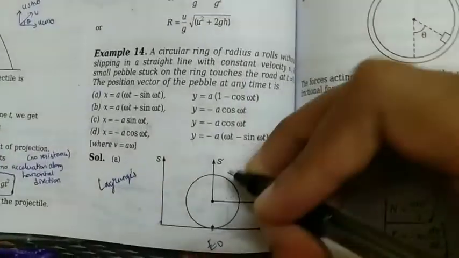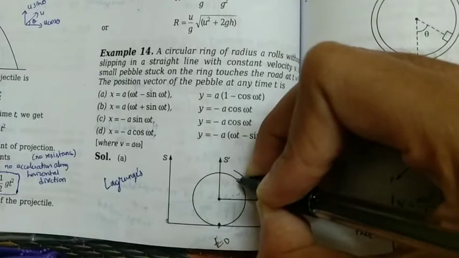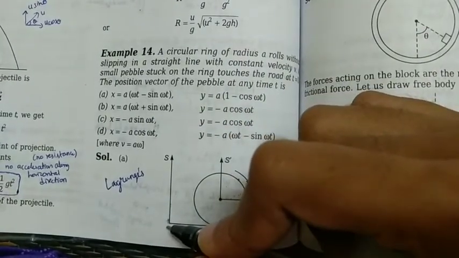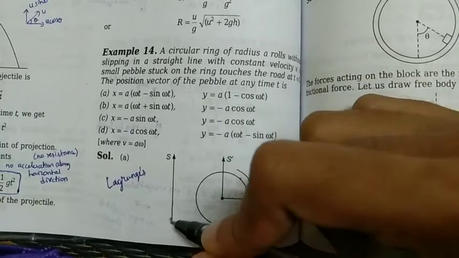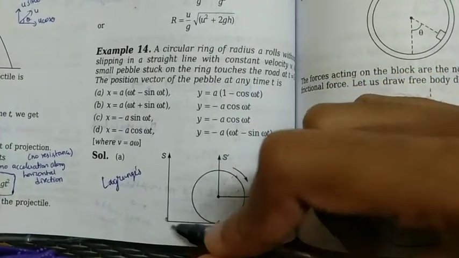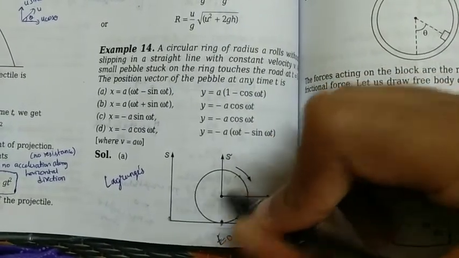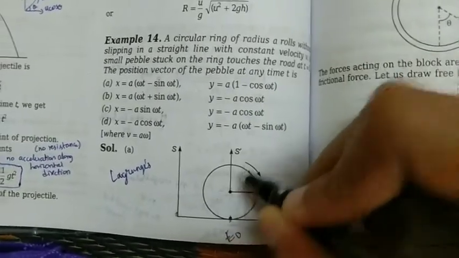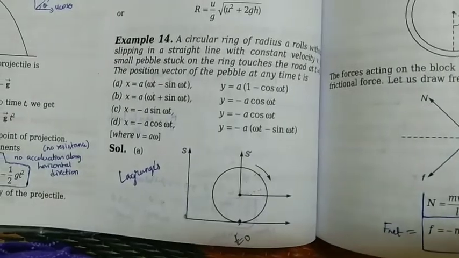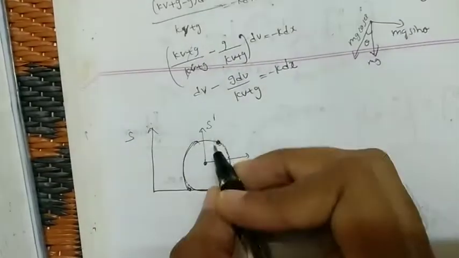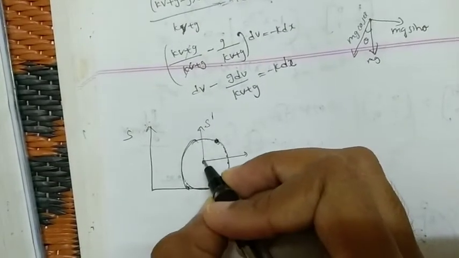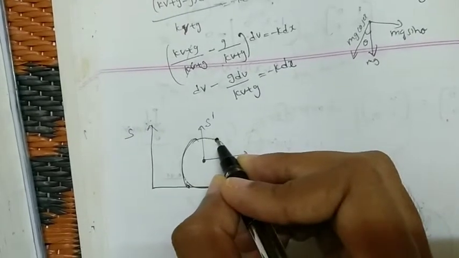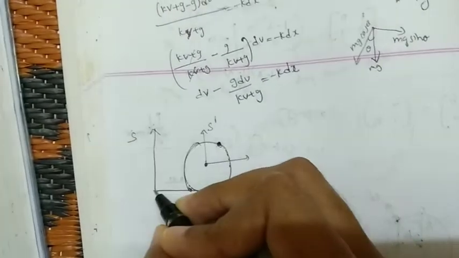So if the pebble was here, then the position vector r is nothing but this. You would get it like this. This would be the sum of these two position vectors, from here to here, one line. So let's suppose this is the S frame and this is the S dash frame. If the pebble was here, what would be the position vector of this pebble with respect to this frame?